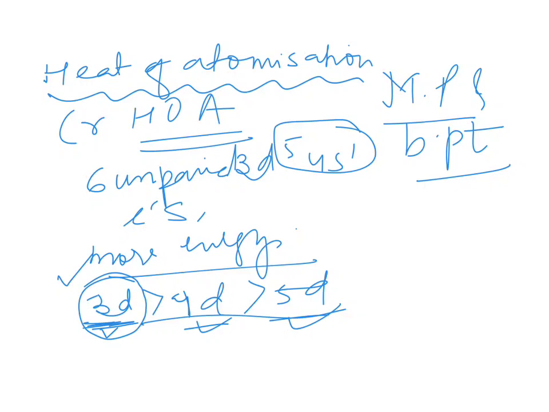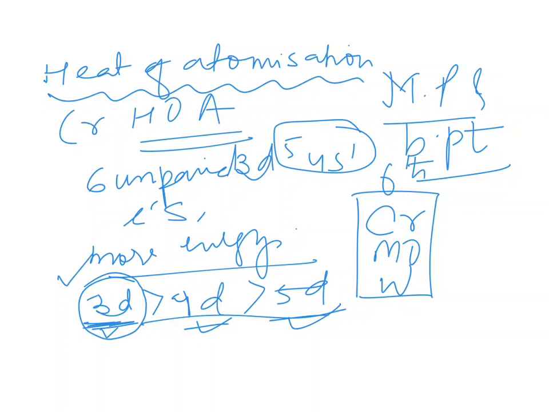And the elements chromium, molybdenum and tungsten come under the 6th group, that is 3d, 4d and 5d. This has the highest melting point because it has the highest number of unpaired electrons. So the more the number of unpaired electrons, the more the melting point. Okay, I hope you have understood.